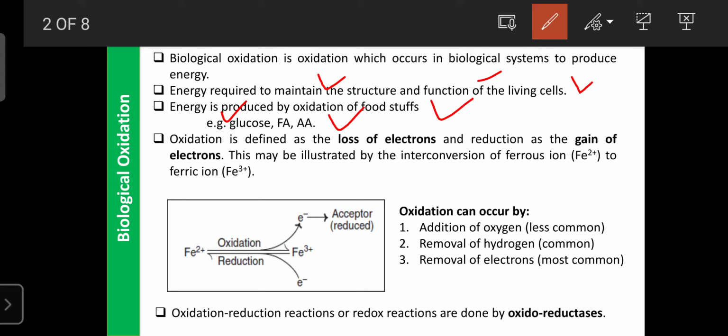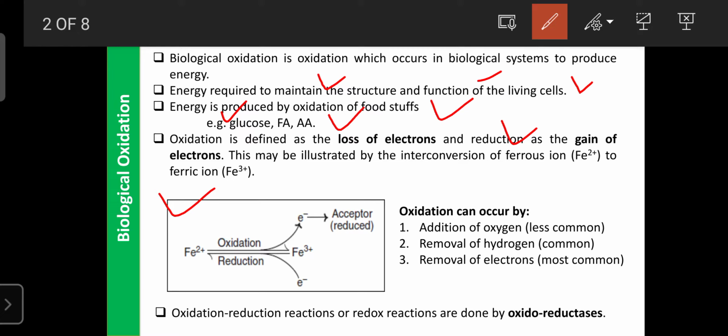Now, the definitions of oxidation. Oxidation means the loss of electrons, and reduction means the gain of electrons. This can be illustrated with the following example: the interconversion of ferrous ion, Fe2+, to ferric ion, Fe3+. This is one of the best examples for oxidation and reduction.